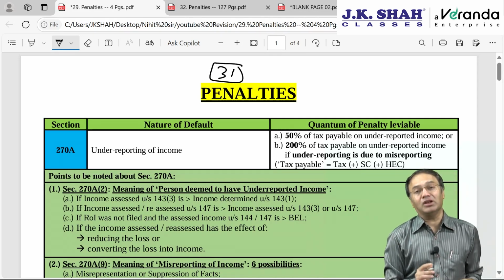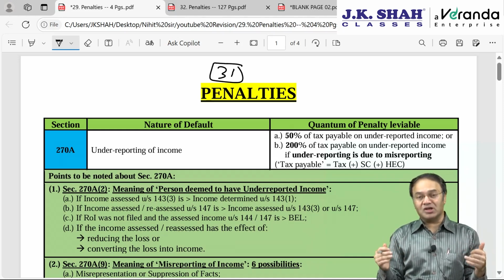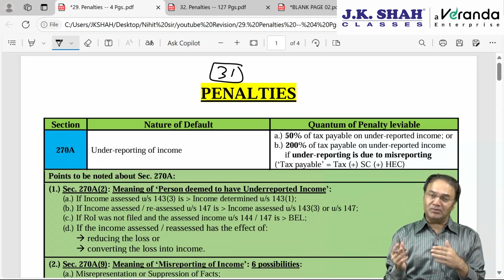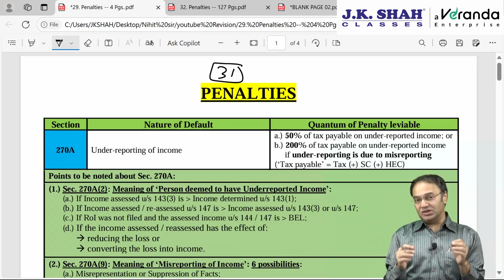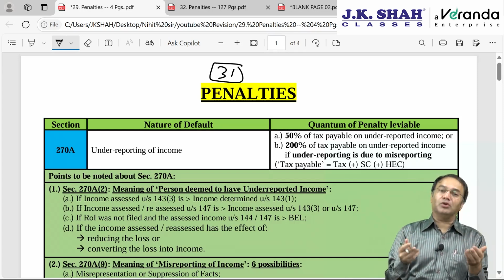Out of 31 penalties, most we are already done with in other chapters, like the assessment procedure chapter, transfer pricing, miscellaneous provisions, etc. This chapter is supposed to be viewed at the end. However, in case you are doing it in between, no issues, you should be able to recollect.